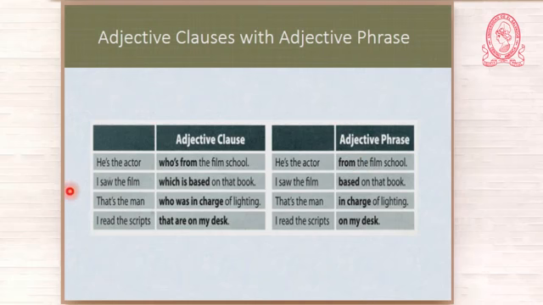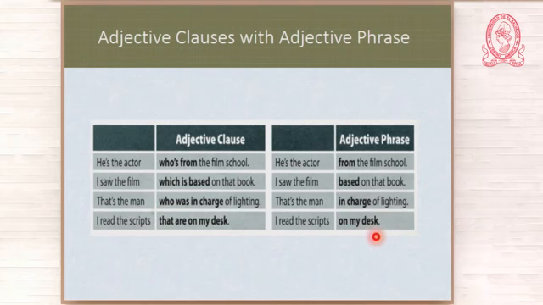Look at the other example. That's the man who was in charge of lighting. And then let us see the phrase. That's the man in charge of lighting. What is different? We have omitted the subject and verb. Okay? Let us see the last example. I read the scripts that are on my desk. I read the scripts on my desk.